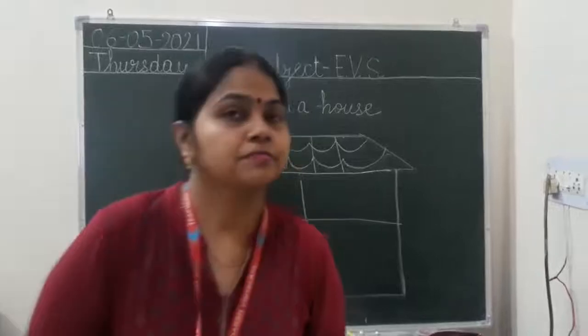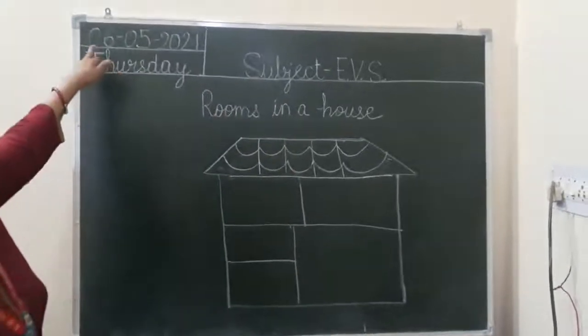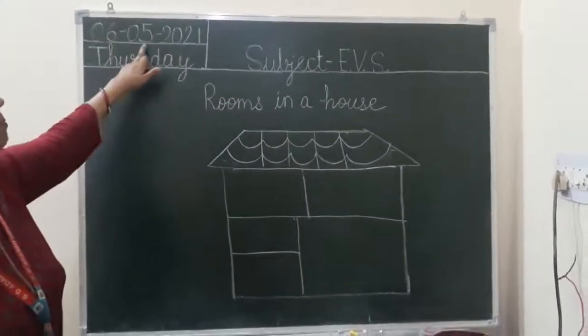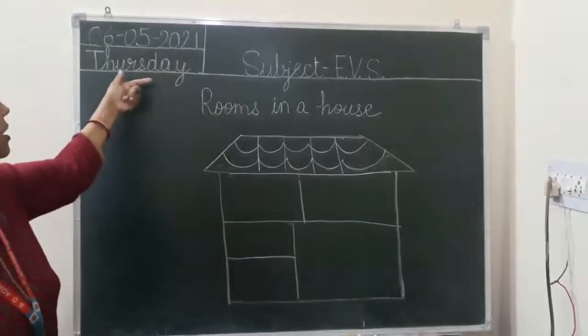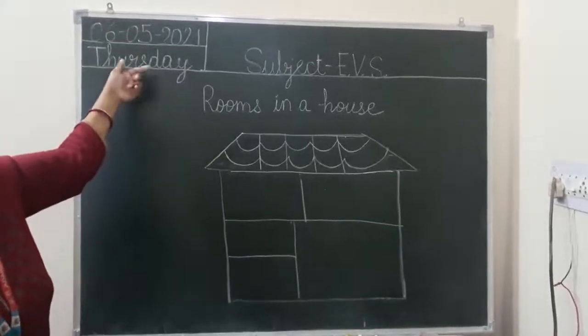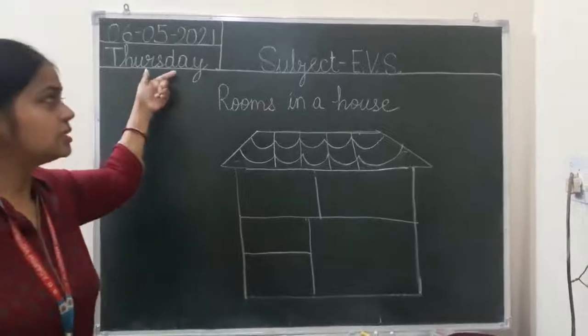I am also good. So look here, what is day today? Today is 6 May 2021 and today the day is Thursday. What is day today? Today is Thursday.